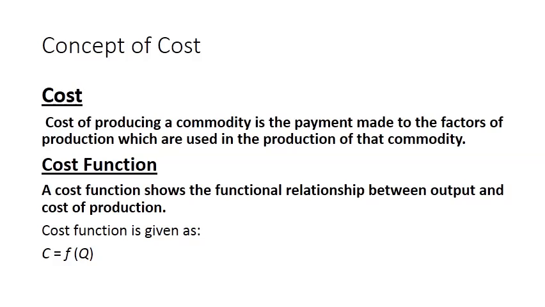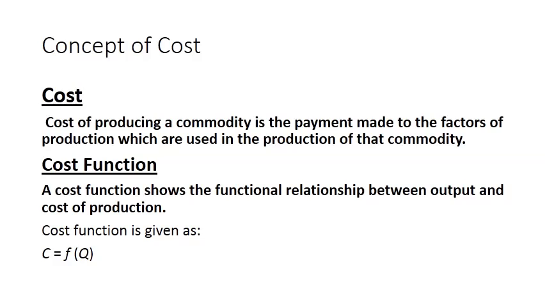So if we are producing a commodity and we are purchasing raw material for the production of that commodity, we have to pay for those raw materials. So we can define the cost as expenditures made on purchase of raw materials for the production of a commodity.